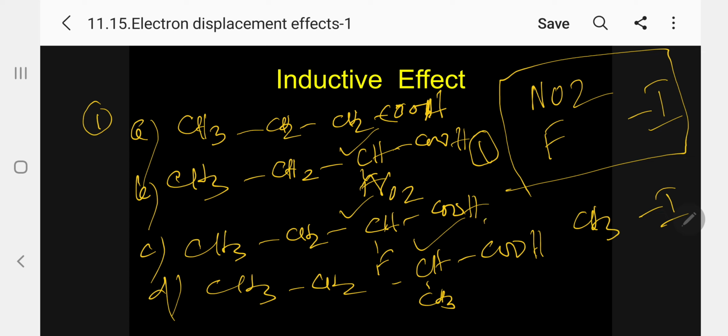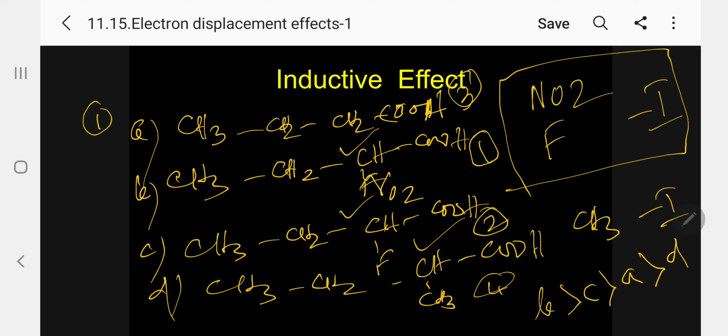Then number 2, this is C. Then what is number 3? CH3, electron releasing, will decrease the acidity. So this is number 3, this is number 4. So what will I arrange now? B greater than C, greater than A, greater than D. Please follow. This is the decreasing order of acidity. This is the increasing order of acidity.